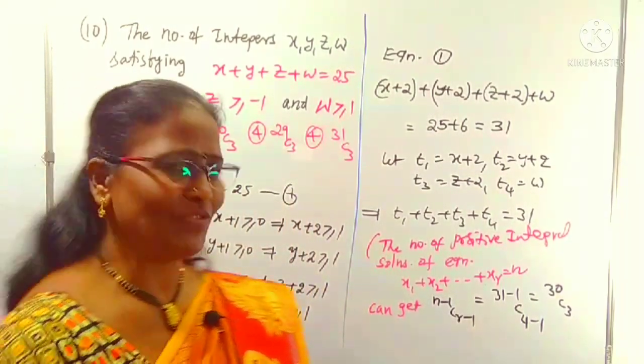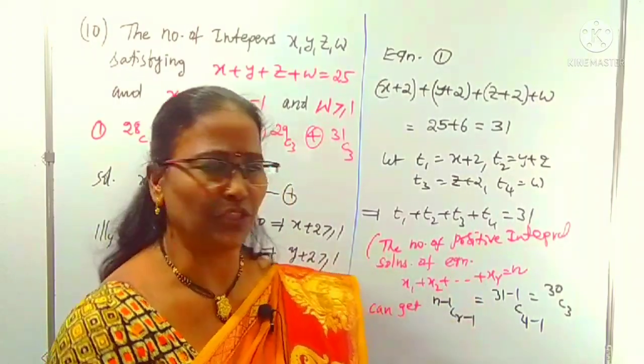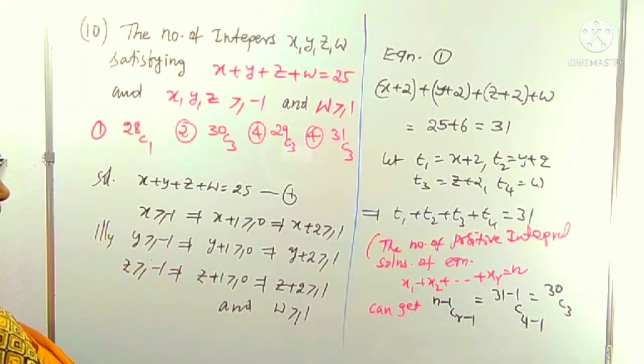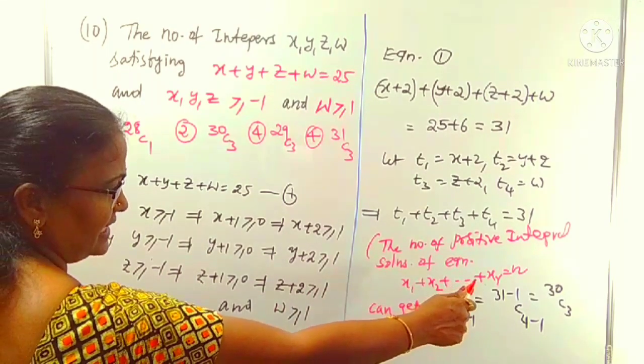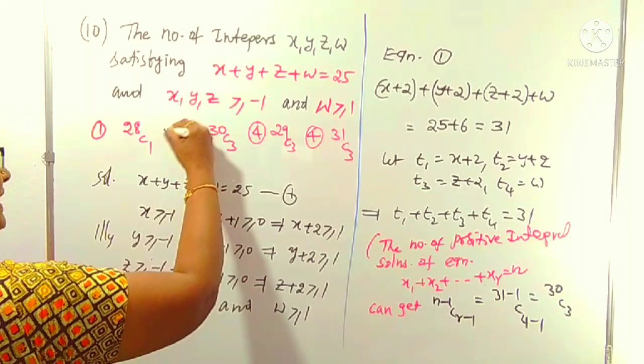Okay, this is one of the shortcut tips. Such types of equations we can solve using it. This is important for mains and MSET. It was given this year, 2020, in one of the shifts. That is our required solution. 30 C 3 is which option? That is clearly the second option.